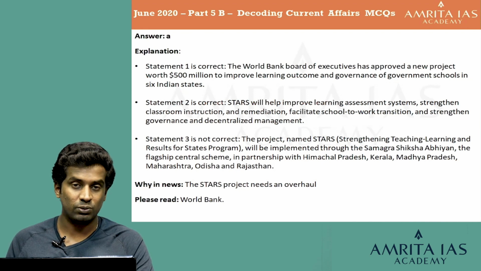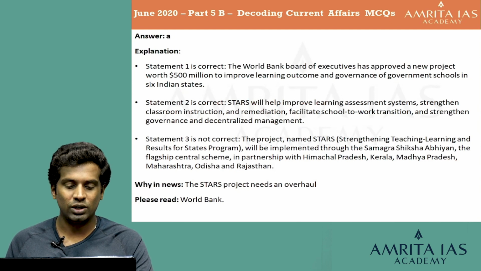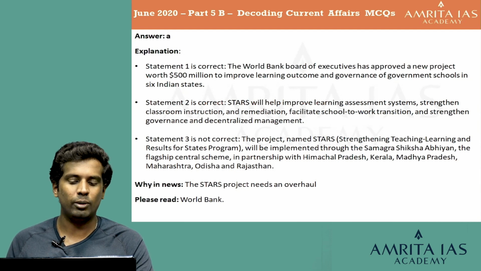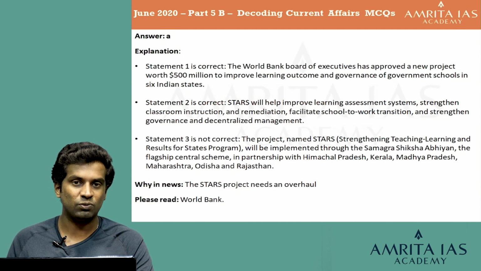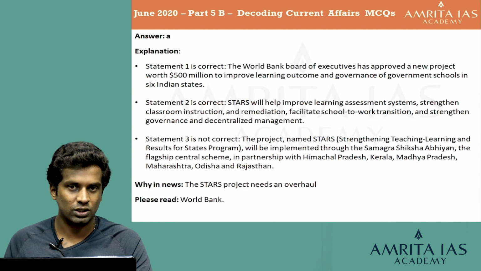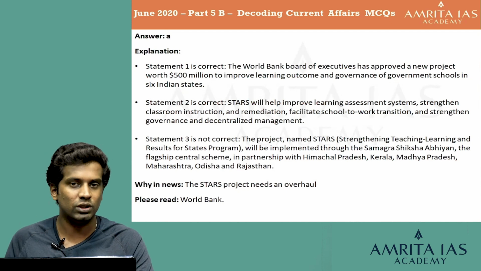The third statement is not correct because the project STARS, which is Strengthening Teaching, Learning and Results for States program, will be implemented through the Samagra Shiksha Abhiyan, the flagship central scheme, in partnership with Himachal Pradesh, Kerala, Madhya Pradesh, Maharashtra, Odisha and Rajasthan, but not with all other states and union territories. Initially, it's being done with these states alone. So that is the explanation for the STARS project.